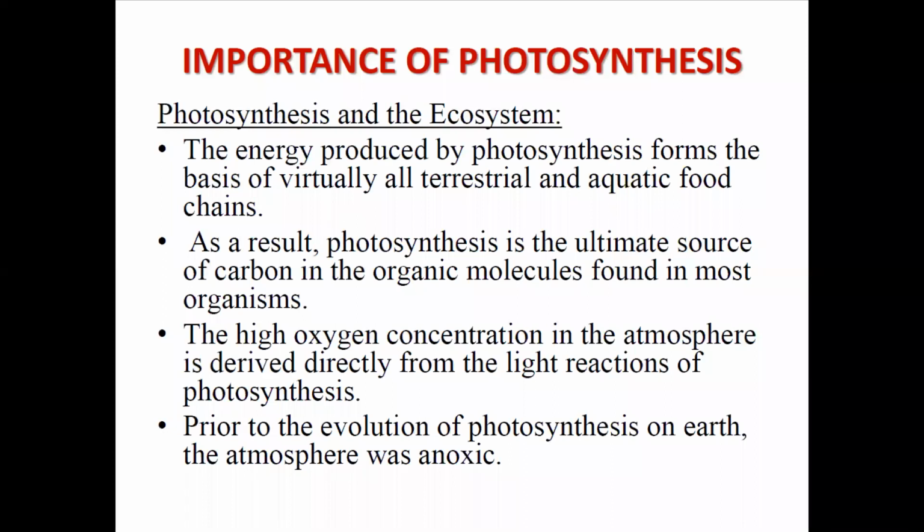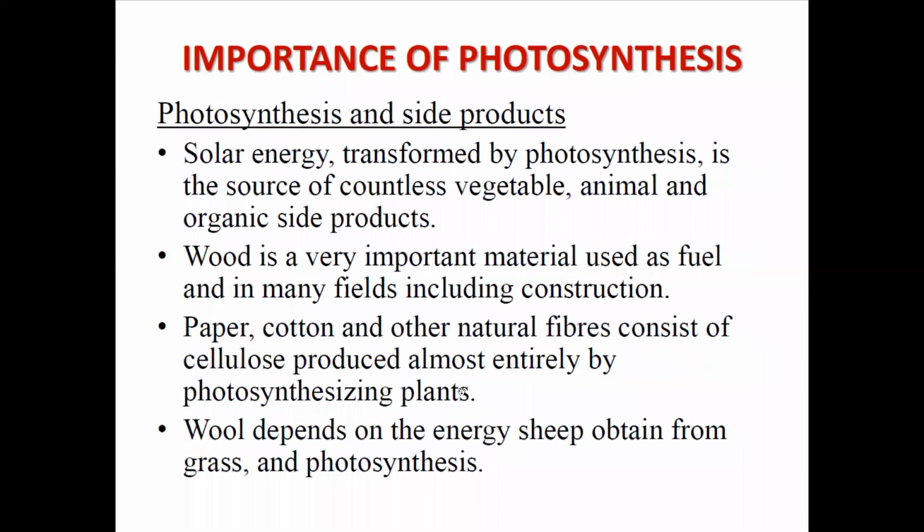All those organisms require oxygen as well as photosynthetic organic molecules for their survival. Okay, photosynthesis is the source of the carbon in the organic molecules found in organisms. Okay, now the high oxygen concentration in the atmosphere is derived directly from the life reactions of photosynthesis, and prior to the evolution of photosynthesis